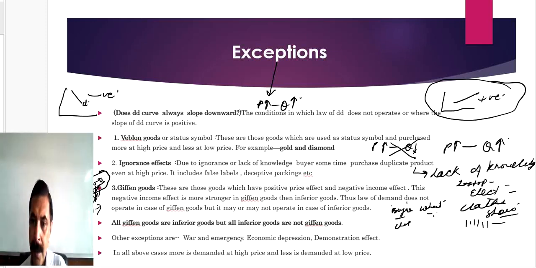Suppose a poor person consumes bajra for 5 days and wheat for 2 days. If the price of bajra rises, what will happen? This poor person needs more money to purchase the same amount of bajra.